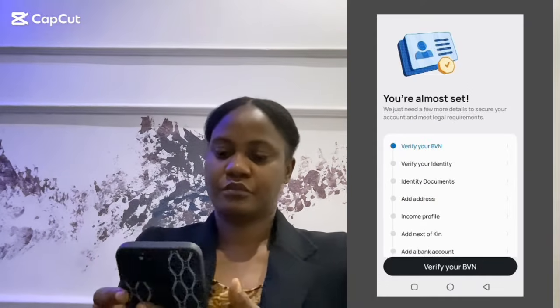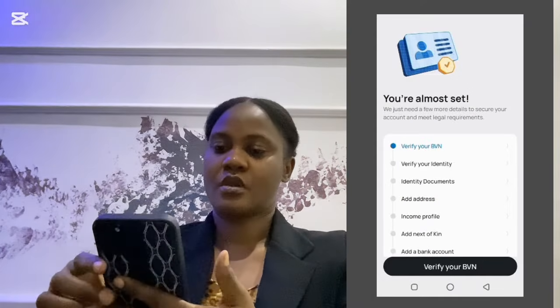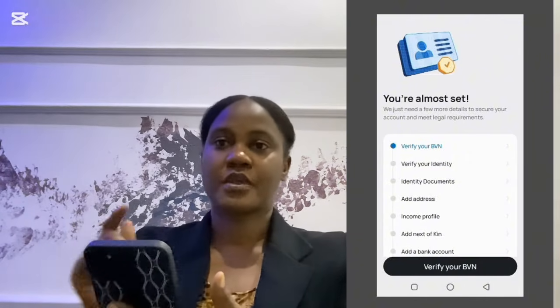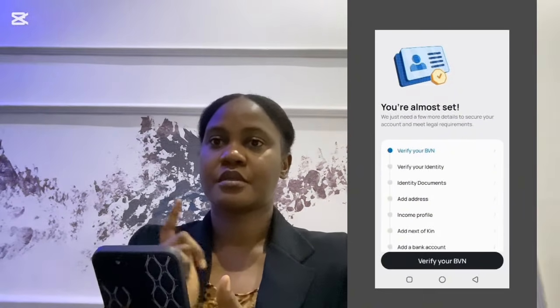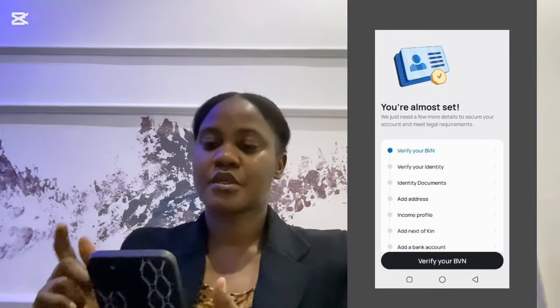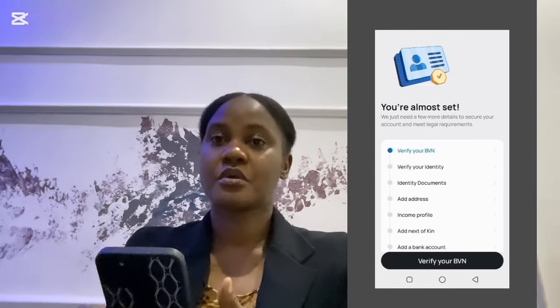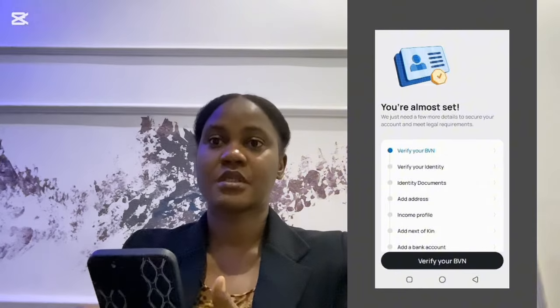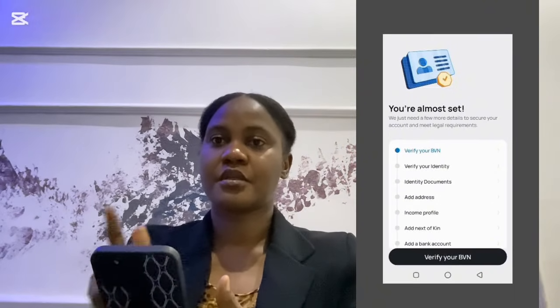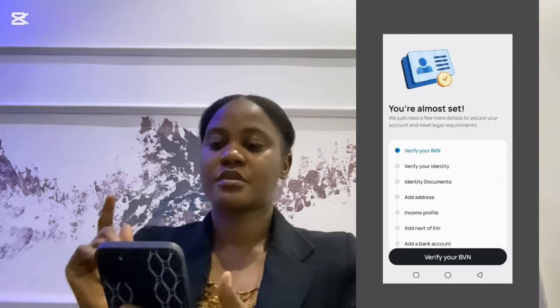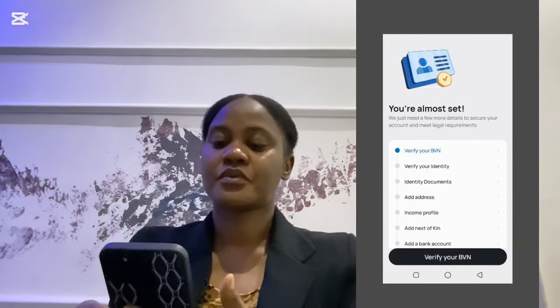So when you look at the screen, these are the requirements. These are the documents you will need to provide. The first one there is to verify your BVN. So you will need to input your BVN for it to be verified. The second one is to verify your identity. Your picture will be taken. You can use your phone to take a picture. It's just for them to be sure that they are not dealing with a robot.